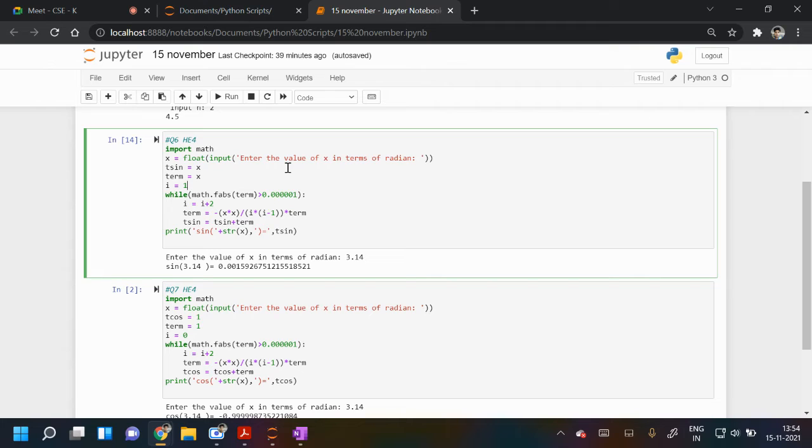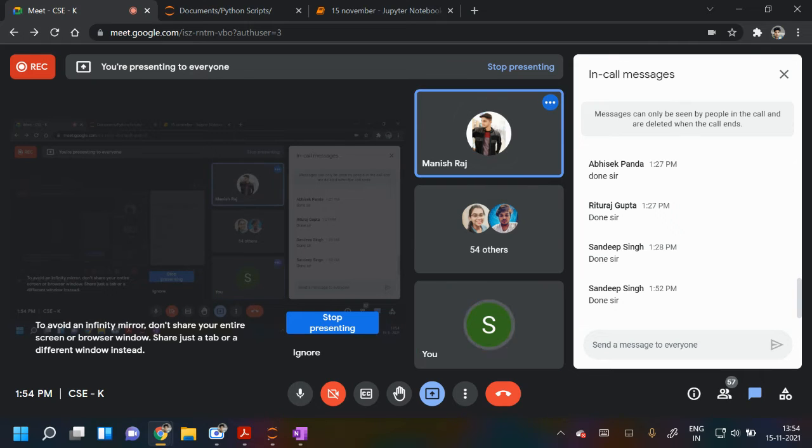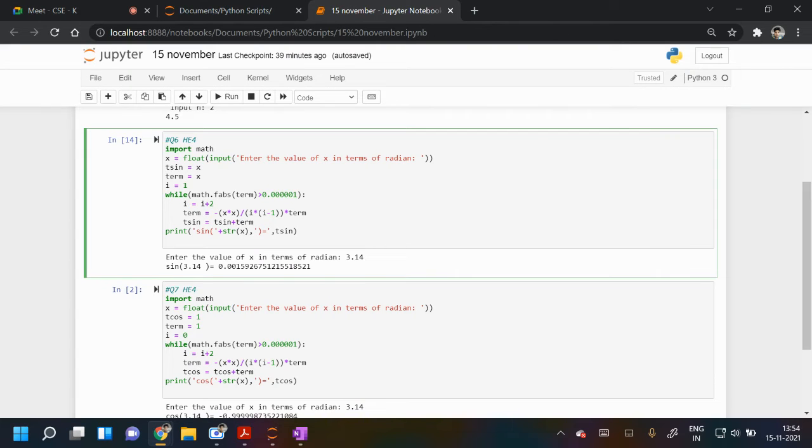So do it quickly. Next, Anil Kumar Swan, Manish Raj, Mayank Sahu. Yes, sir. Have you done this 6 or 7? Sir, doing. Do it quickly. So you are Mayank? No, sir, Manish. Okay.